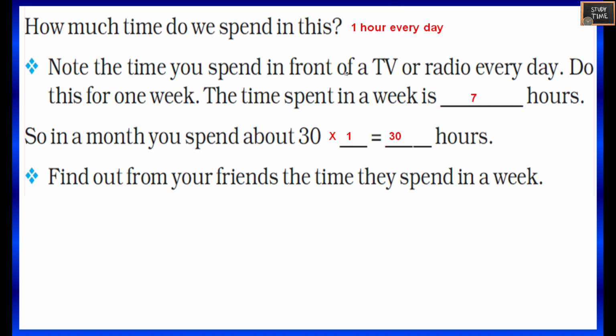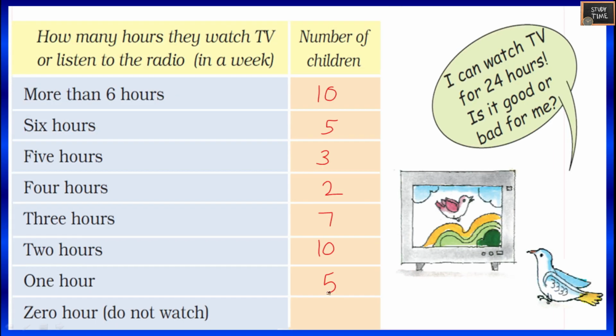Find out from your friends the time they spend in a week. How many hours they watch TV or listen to the radio in a week? Number of children. So here I have written the number of children. More than 6 hours 10, 6 hours 5, 5 hours 3, 4 hours 2, 3 hours 7, 2 hours 10, 1 hour 5 children, 0 hours. That is the number of children who do not watch TV or radio at all is 3.